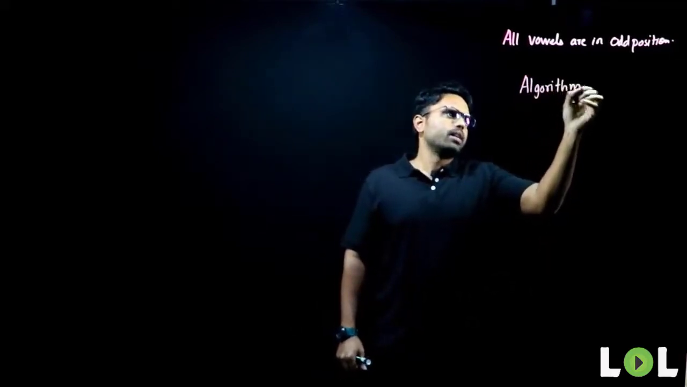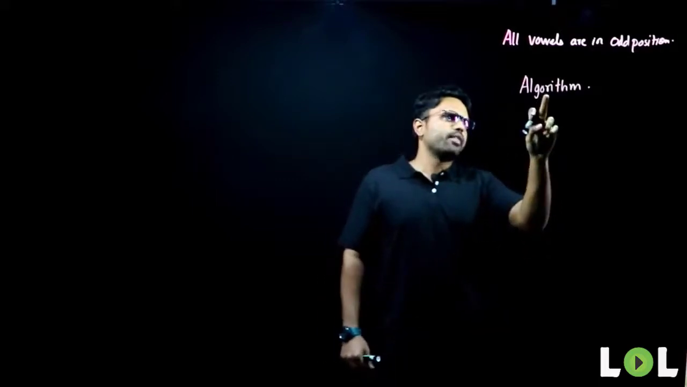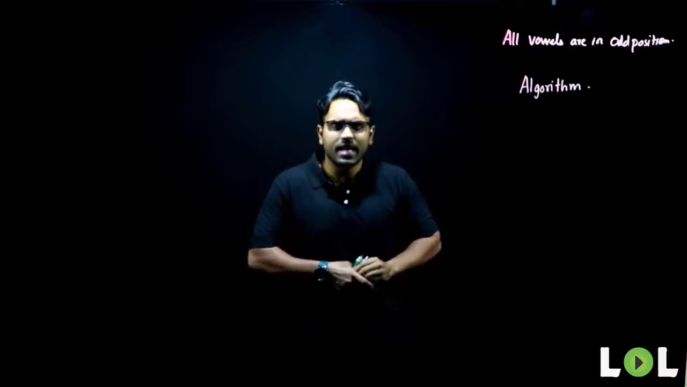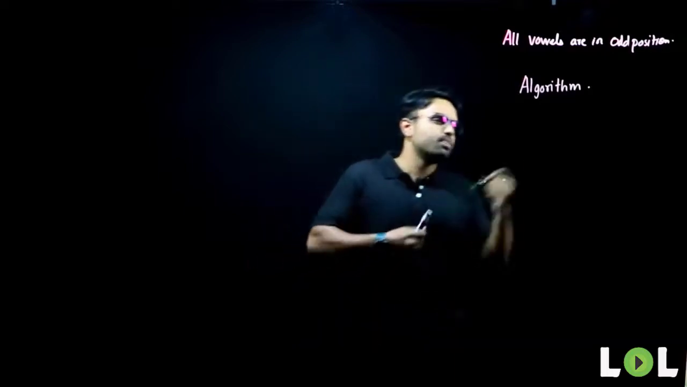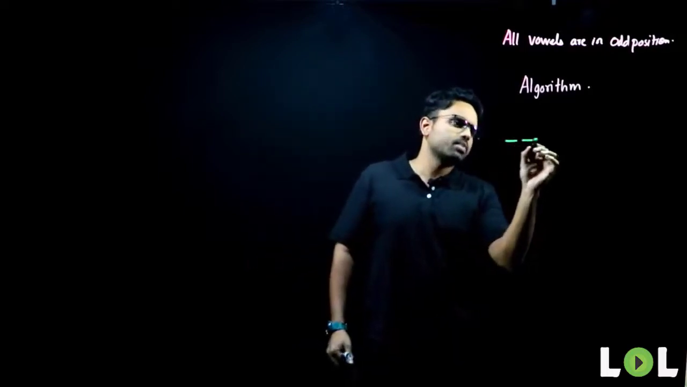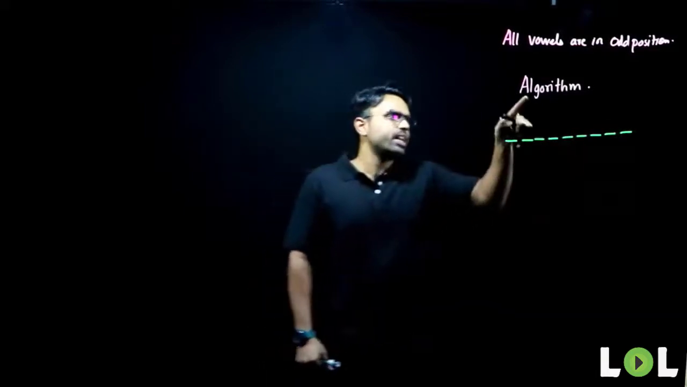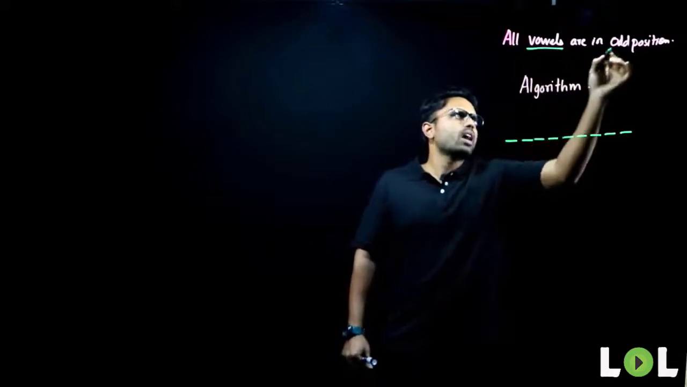The word is algorithm. How many letters do I have here? 1, 2, 3, 4, 5, 6, 7, 8, 9. To form a 9 letter word, how many blank spaces do I need? I need 9 blank spaces. What does he say? He says all vowels are in odd position.